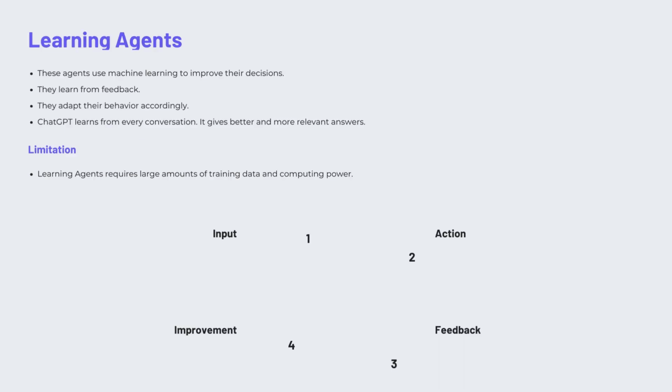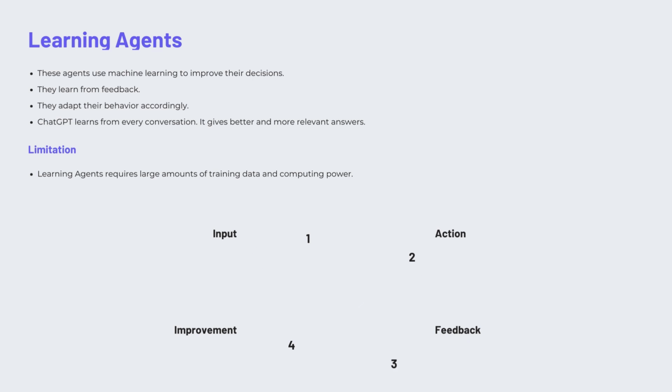Finally, we arrive at the most advanced type, the learning agents, which we are seeing regularly and using in our daily life, like ChatGPT or other models like ChatGPT. From the diagram below, we can see that they perform certain actions based on input and learn from the feedback loop, mostly from their successes and failures, and adapt their behavior accordingly. This is where AI truly becomes intelligent.